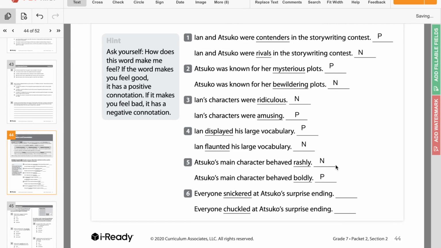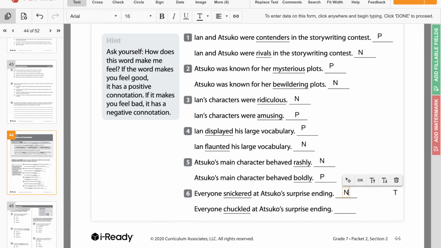The last one says, everyone snickered at Atsuko's surprise ending, and everyone chuckled at Atsuko's surprise ending. Snickered is kind of like an evil laugh, right? Sort of like making fun of you. Chuckled is like, it was just funny, right? So snickered has a negative connotation, whereas chuckled has a positive connotation.